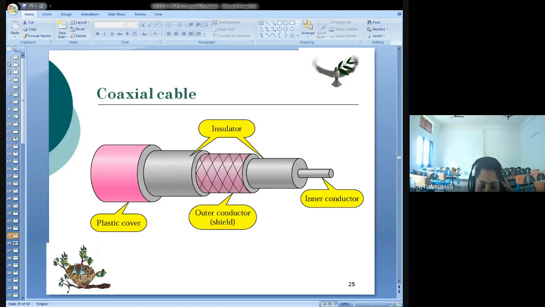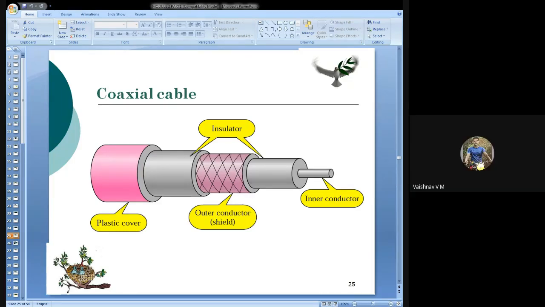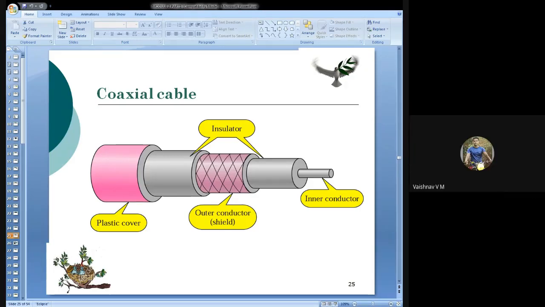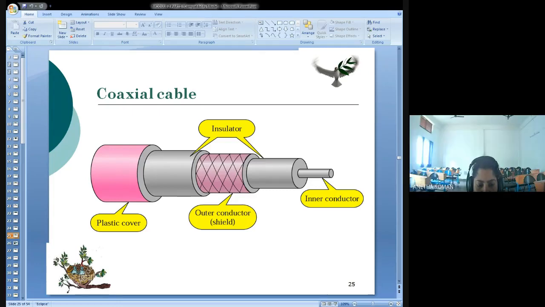Take care of physical network. What the main thing is, it has to provide service to the data link layer. You will be getting a stream of bits that you can call a frame in the data link layer, and that frame or stream of bits should be converted to a suitable form for transmission, and that is done by the physical layer.